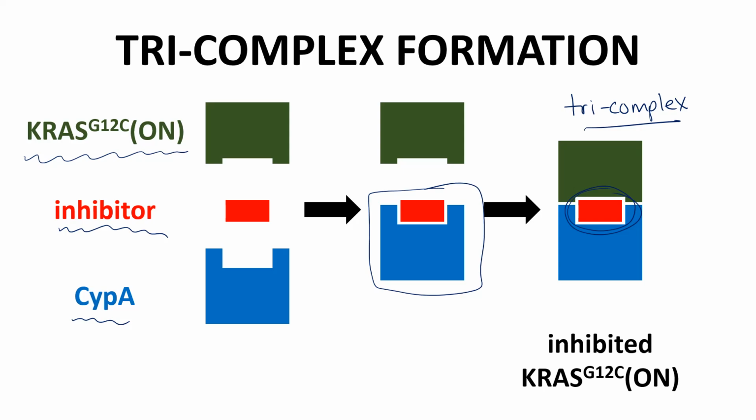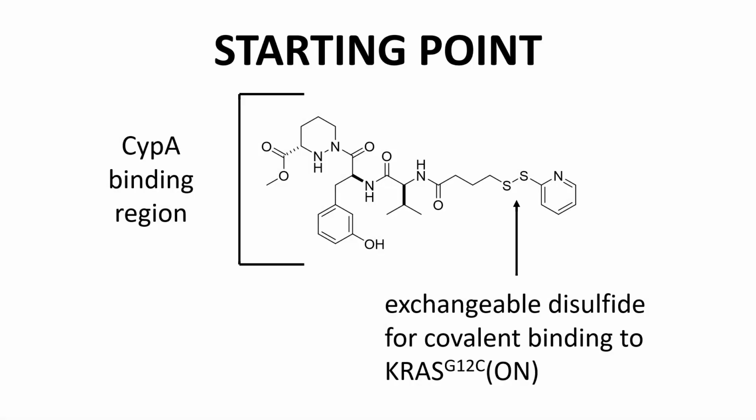To enhance the stability of the tri-complex, the Revolution scientists sought to design an inhibitor that covalently links the inhibitor and KRAS on at the mutated cysteine residue. This is an ambitious plan, but the Revolution scientists had some precedent to build upon. This slide shows a compound that was developed by scientists at Warp Drive Bio, which was acquired by Revolution.